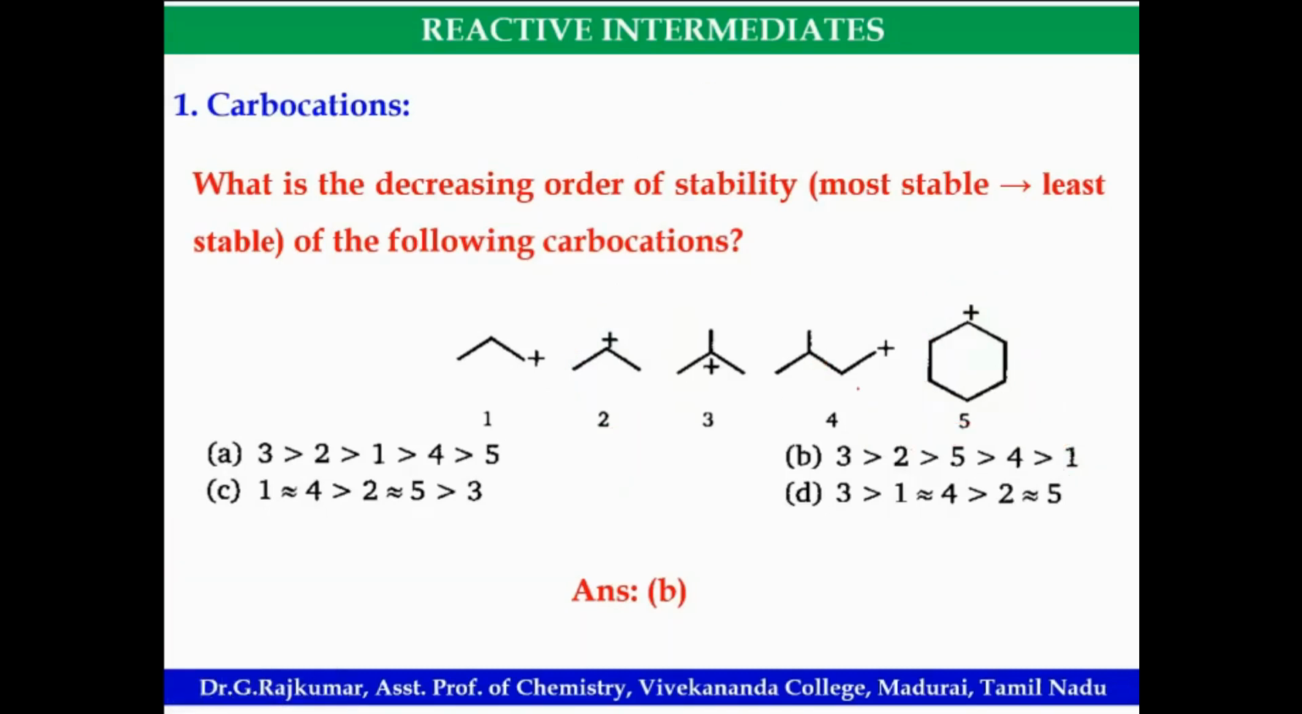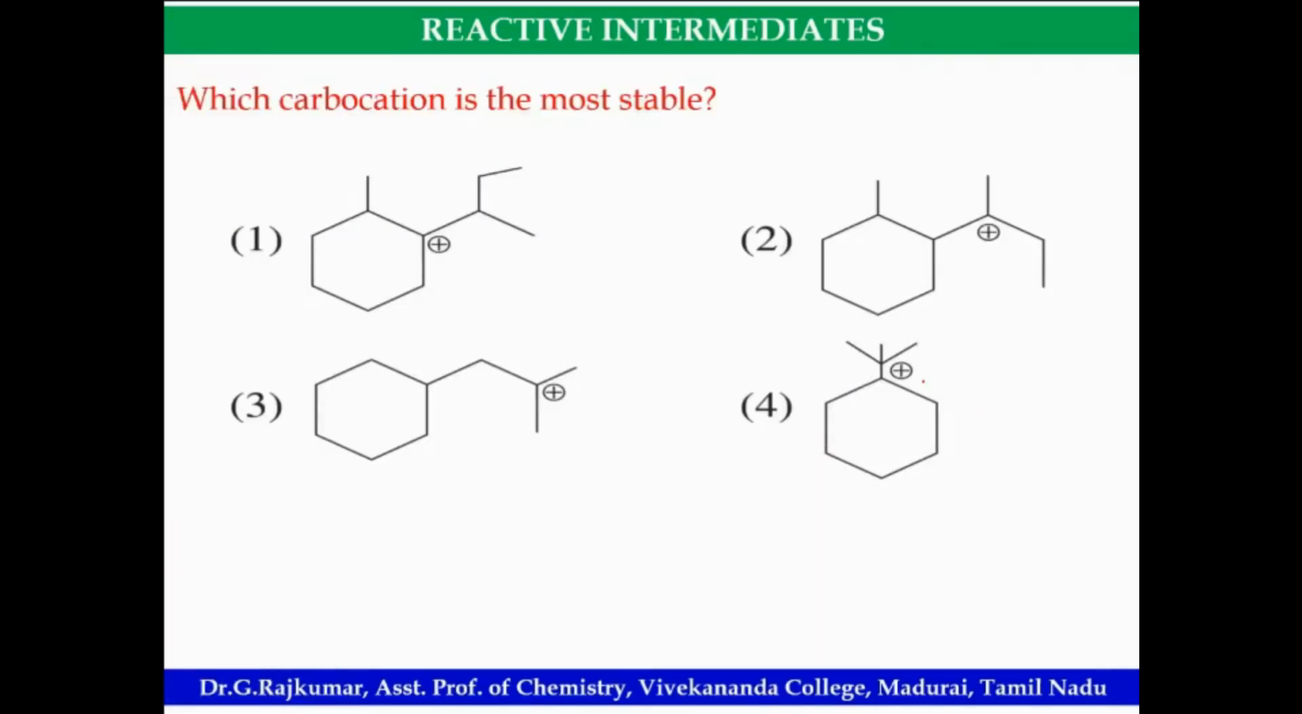Okay. Which carbocation is the most stable? Tertiary, secondary, primary. Can you differentiate using that in this example? No, sir, definitely no, because all are tertiary carbocations. Okay. Then go for the number of alpha hydrogens. Go for hyperconjugate structures. Whichever has more alpha hydrogens is more stable.